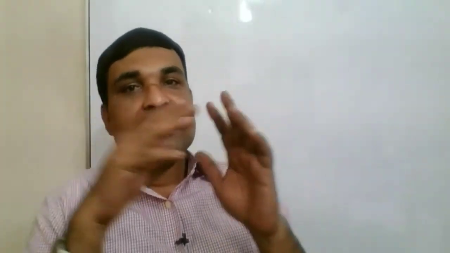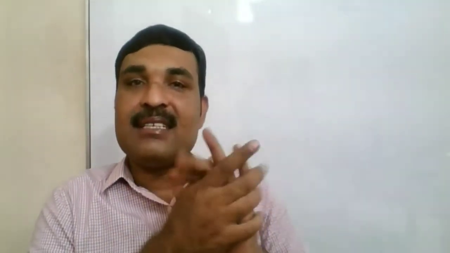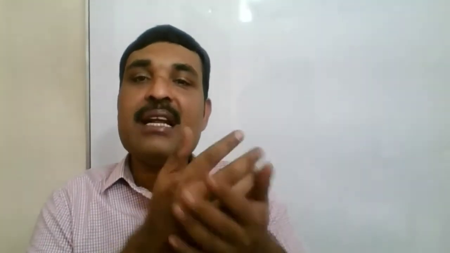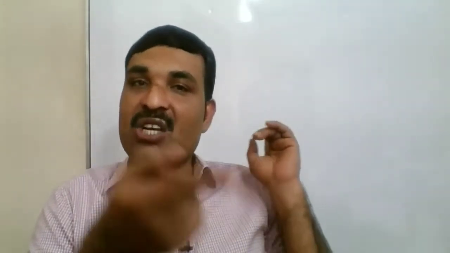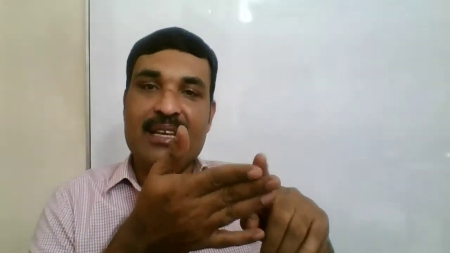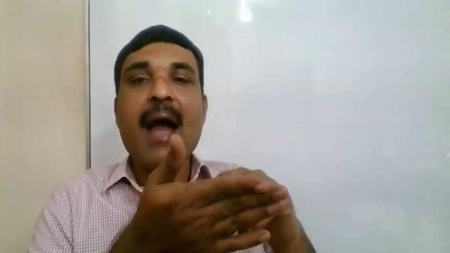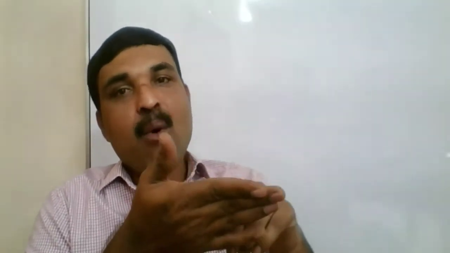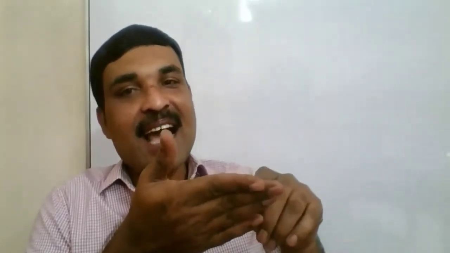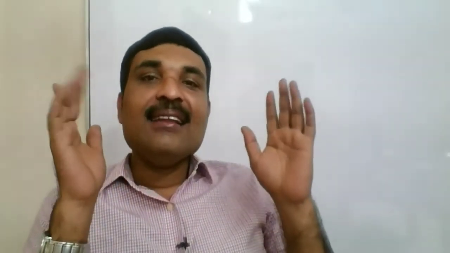In the case of a discrete time signal x of n, the signal is said to be an energy signal if it is absolutely summable. Absolutely summable means that the summation of n from minus infinity to infinity of modulus of x of n is less than infinity. That means its value is finite. Then the signal is said to be an energy signal.